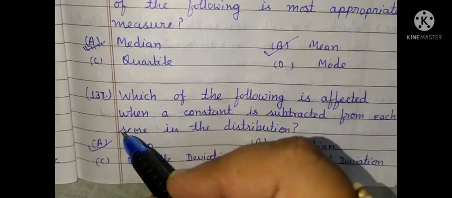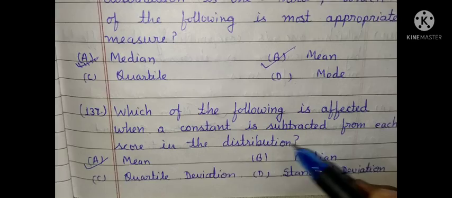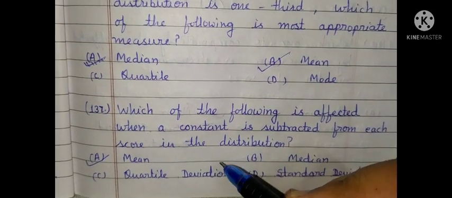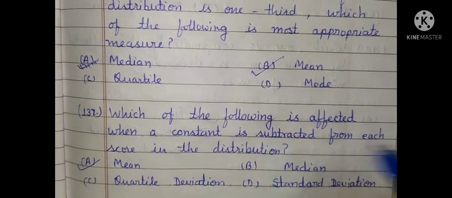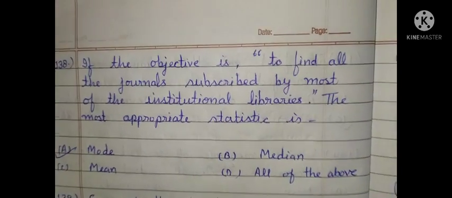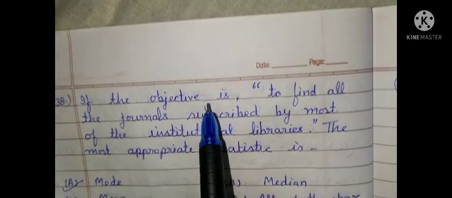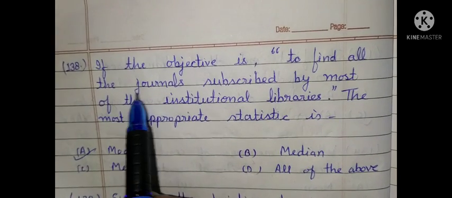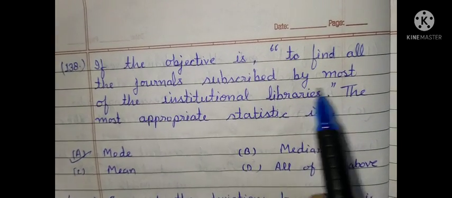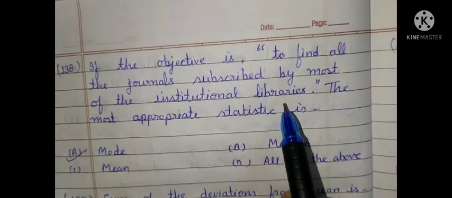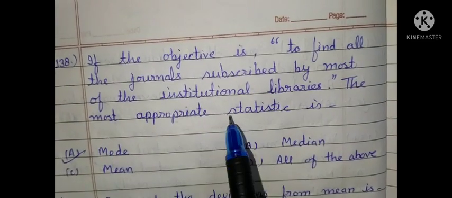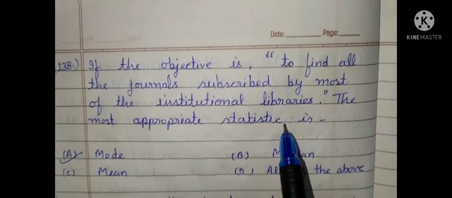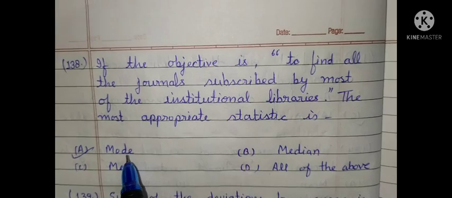Which of the following is affected when a constant is subtracted from each score in the distribution? The correct answer is mean. If the objective is to find all the journals subscribed by most of the institutional libraries, the most appropriate statistic is mode.